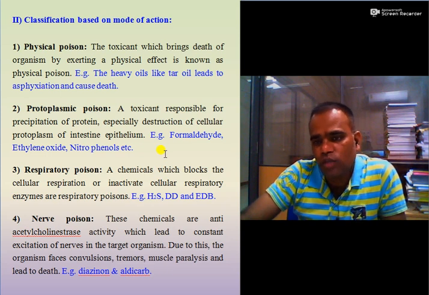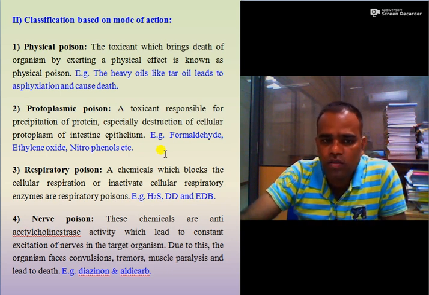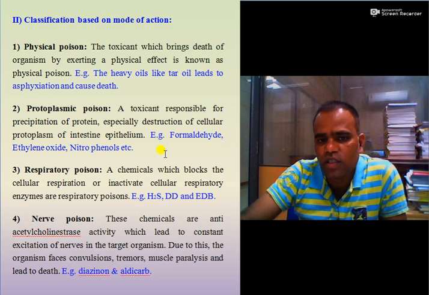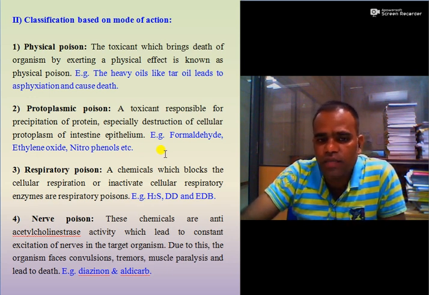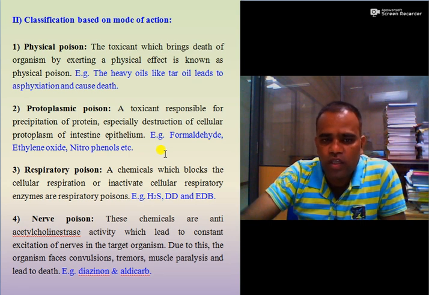So these types of nematicides block the cellular respiration or inactivate cellular respiratory enzymes in the nematode, and death of the nematode occurs. Examples are H2S gas, DD and EDB. Then the fourth one is nerve poison.